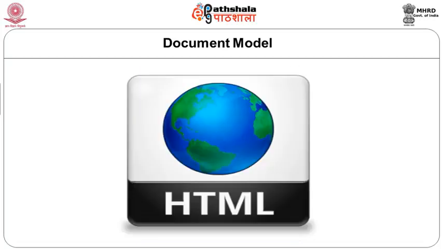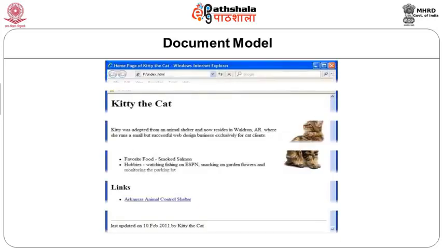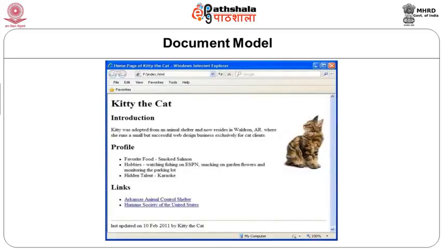Document model. Hypertext Markup Language, or simply HTML, is the basic building block of web documents. This is a markup language that provides markup tags to provide structure to a web document. The document is structured into various sections. For example, each HTML document is divided into a heading section and a main body section.